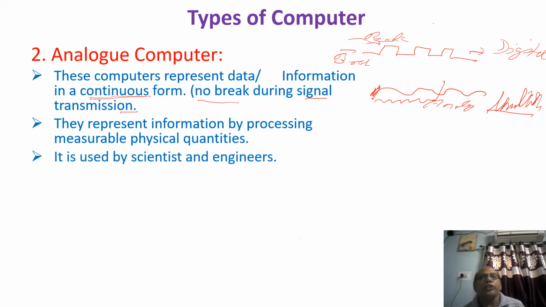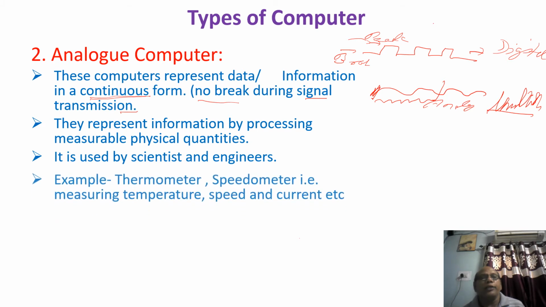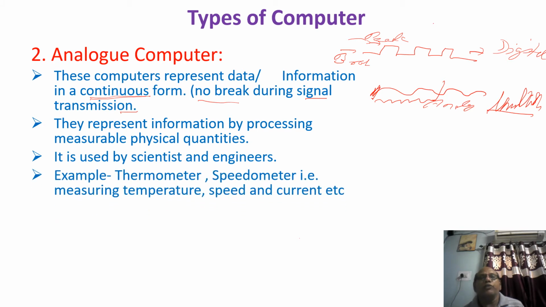Now the next one is, it is used by scientists and engineers. Scientists or engineers have such type of data because they have to study various waves, the study of continuous wave problems. How can they do the study?